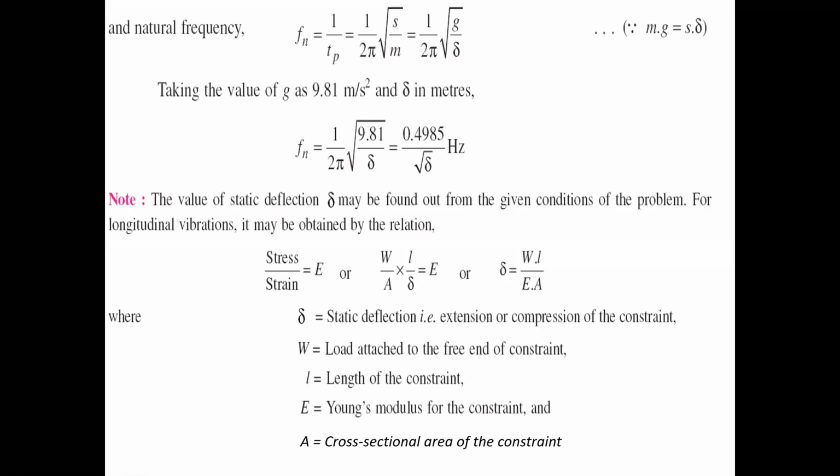From that you may substitute the delta value. Is it a cantilever, is it simply supported, or is it a fixed beam? Depending on the type of beam, you have to take the static deflection value. Let us take the simple starting formula: WL by EA. So that is the static deflection, to find the small delta. Small delta equals WL by EA.